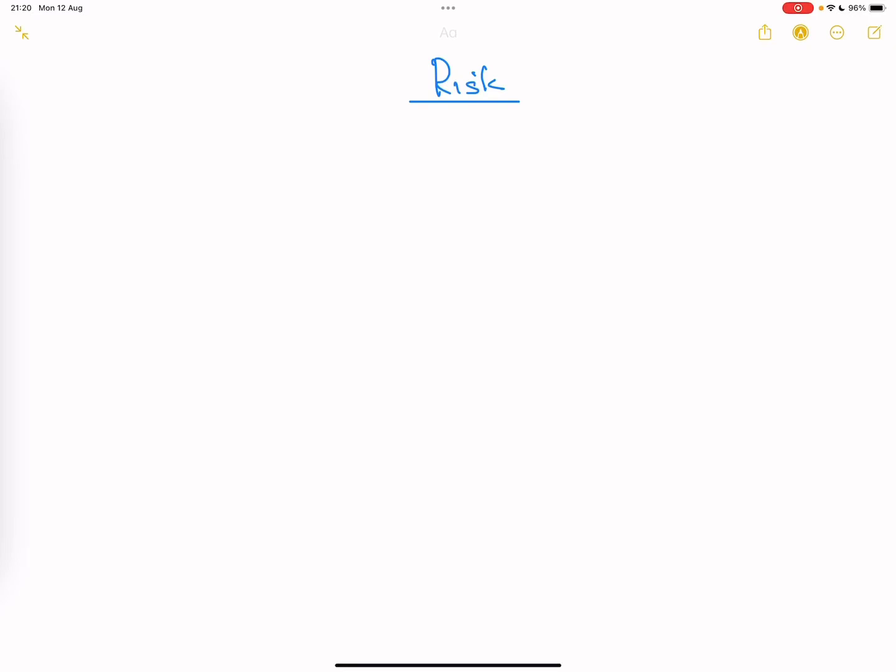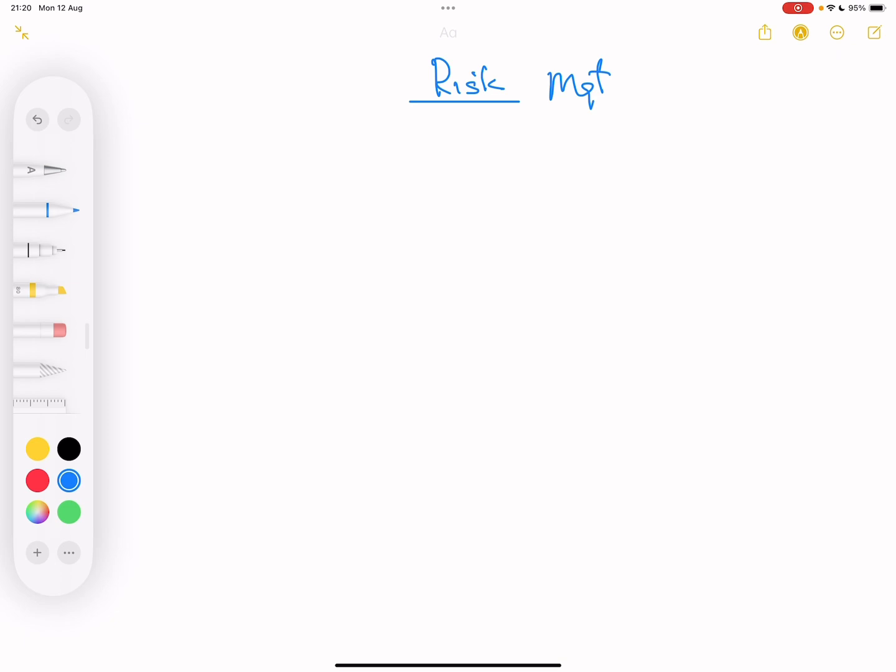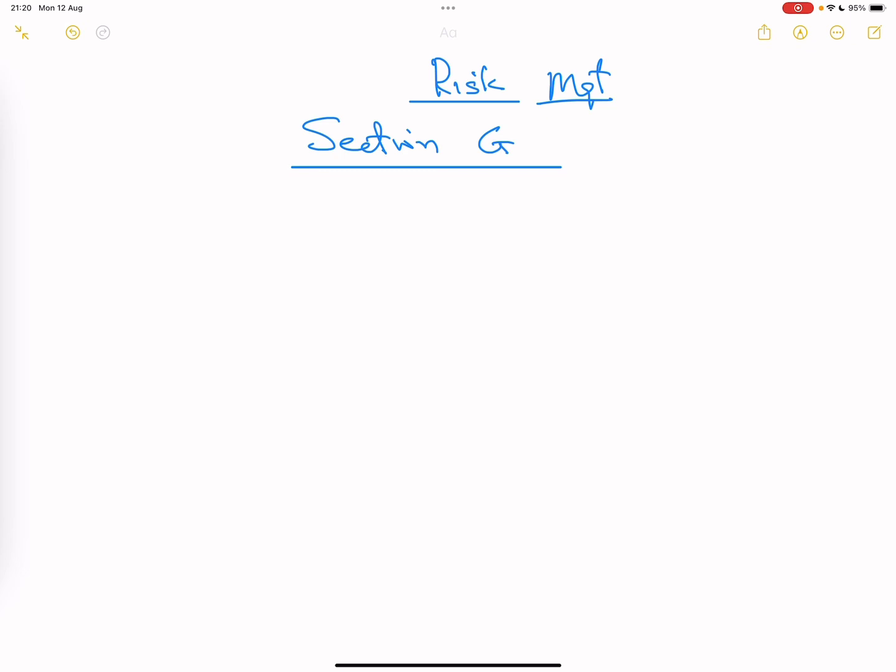Hi guys, today we'll look at risk management, which is section G of the ACCA FM syllabus. Remember, there are 7 sections.